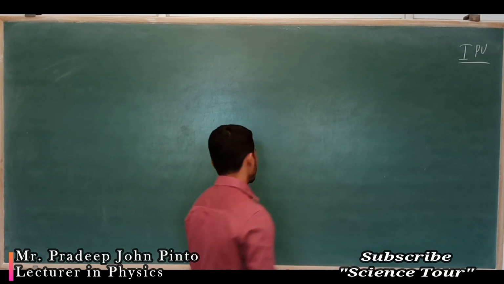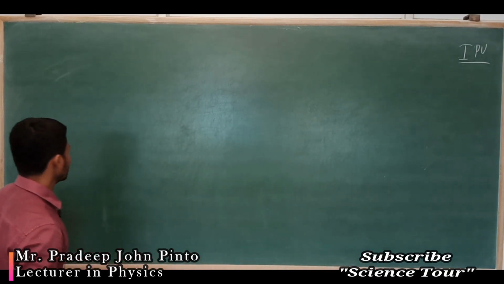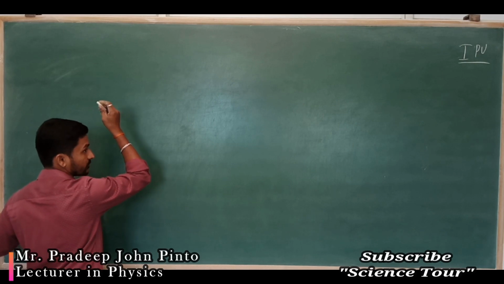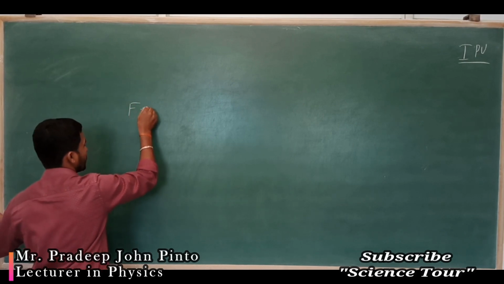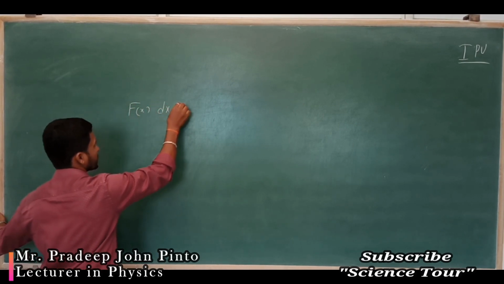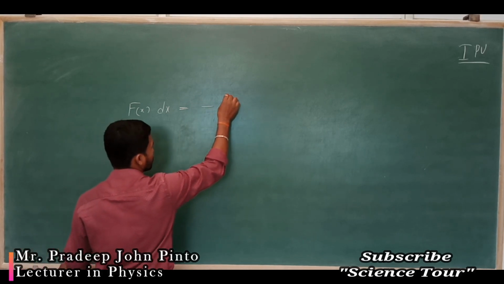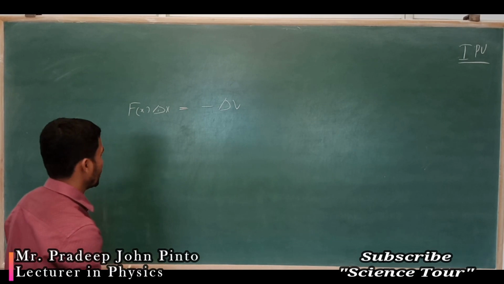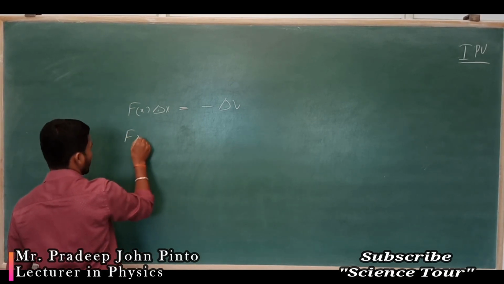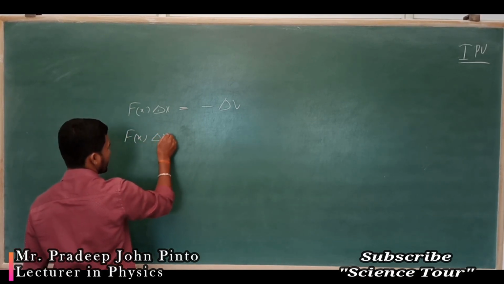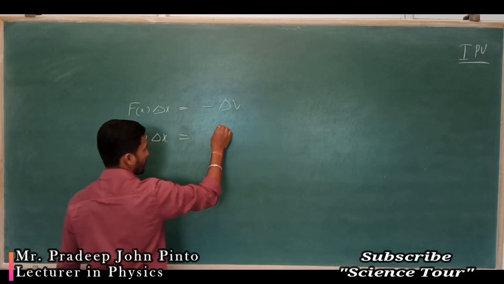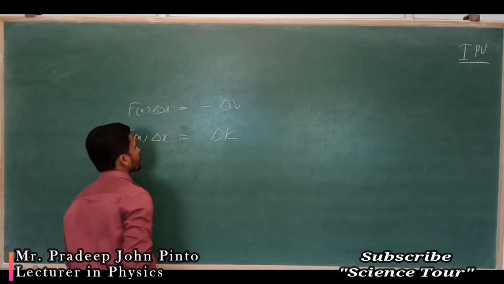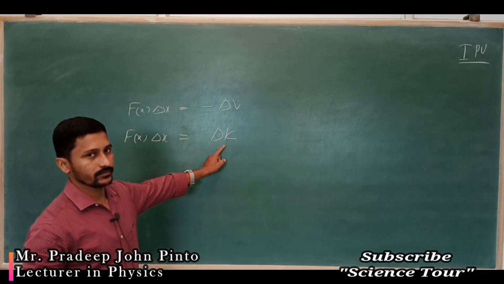And we also got that work done, that is the integral of f of x dx, which is equal to delta k. I will write delta x. So, f of x delta x is equal to delta k. This is the work energy theorem.